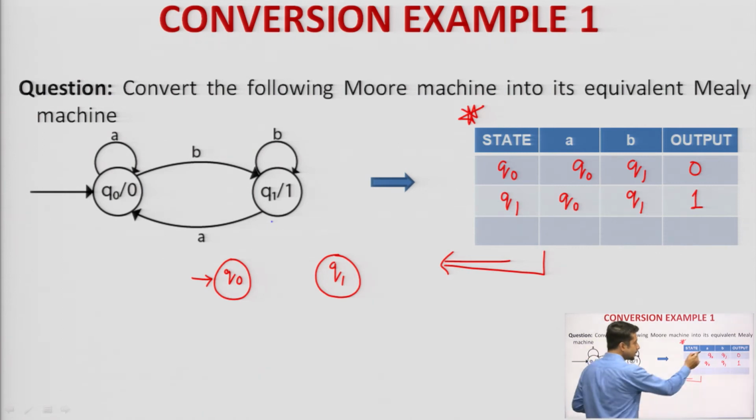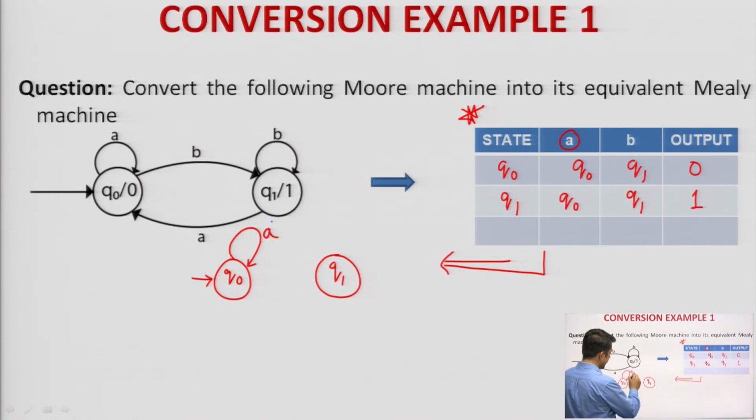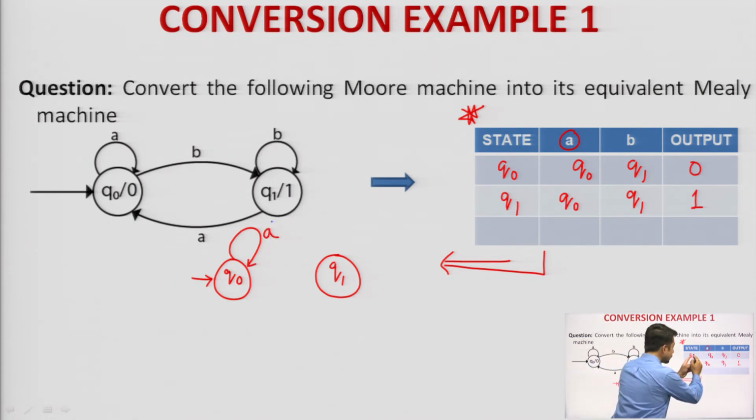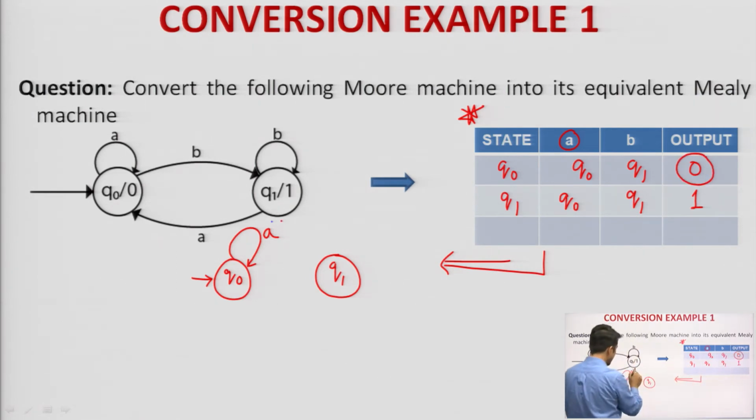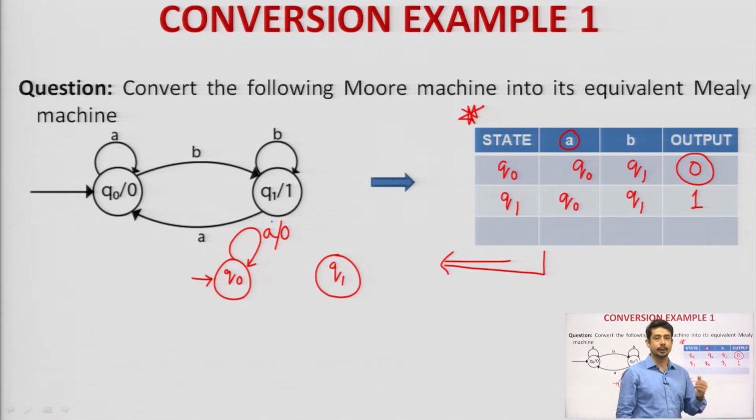Now, let me check for input transition A. When Q naught sees input A, it comes back to where? Q naught only, that means it will be a self loop on A. Now, what is the output associated with this Q naught? 0. So, that means A slash 0. So, this is the way you need to write it, you need to fill it up. I think this particular concept I have shown in the previous video also. Okay. Next goes with input alphabet B.